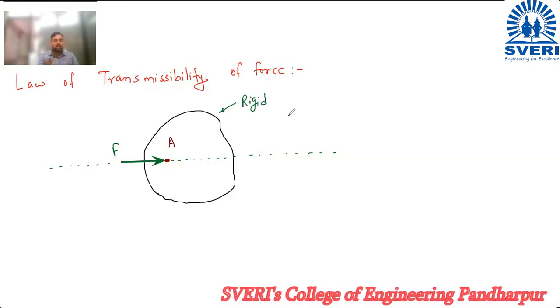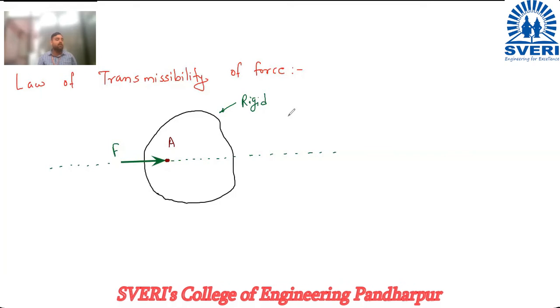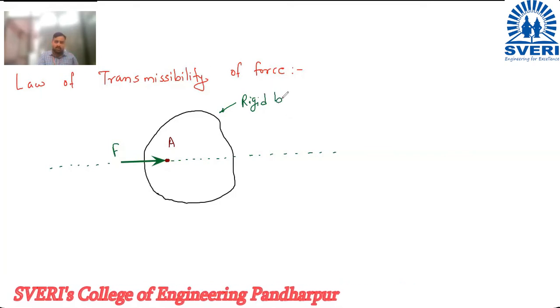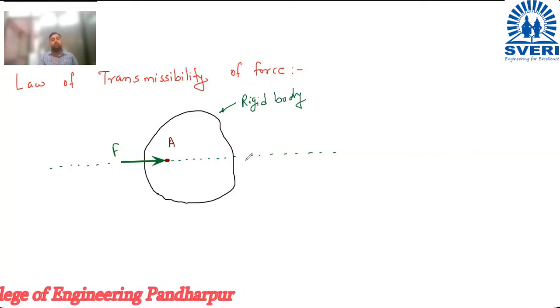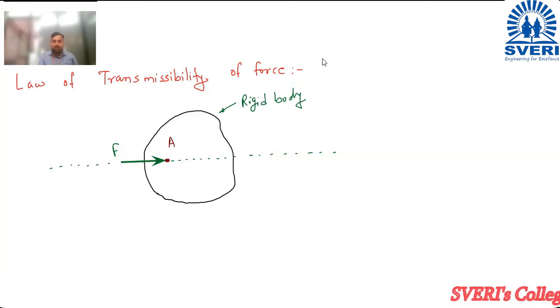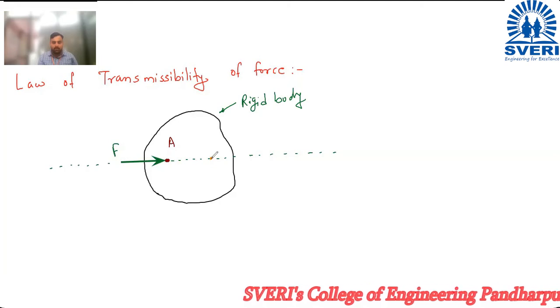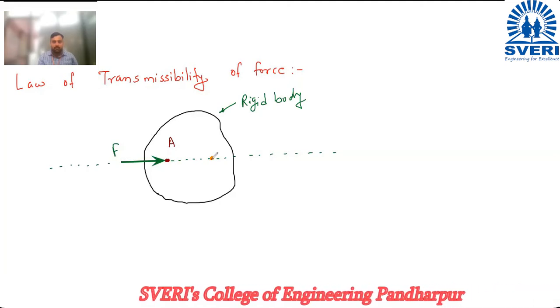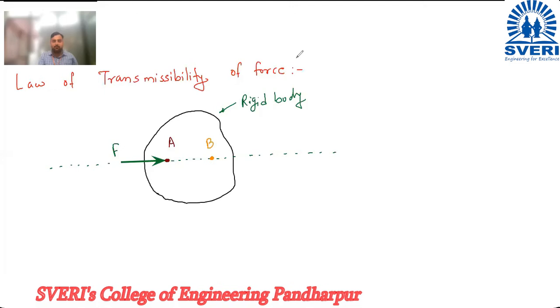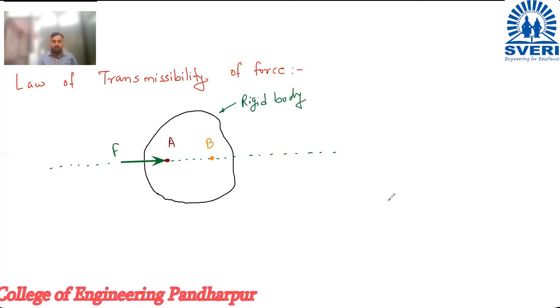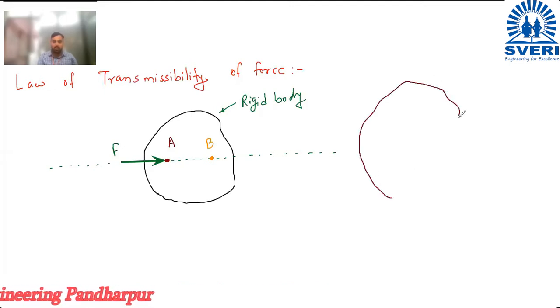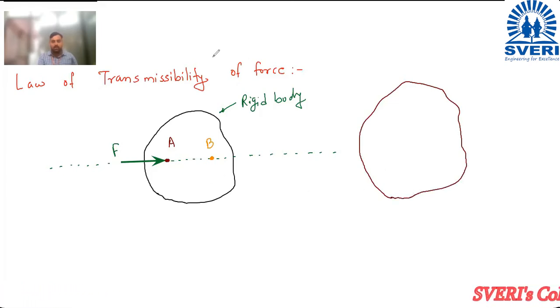Okay, I have not shown a circle or rectangle or triangular shape. Any arbitrary shape you can consider. This is a rigid body. So what does the law say? If the force is acting at point A in a rigid body, then on the same line of action, if there is another point B, then this same force we can show as acting on point B. So now if I draw another diagram for your understanding, this is the same rigid body. Then I will continue with this line of action.